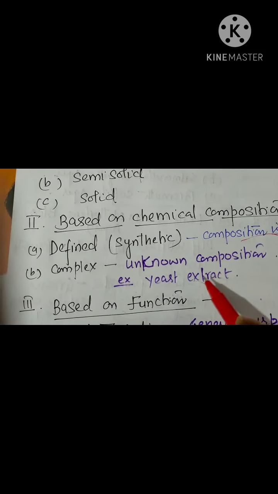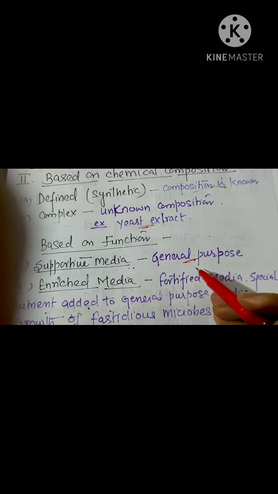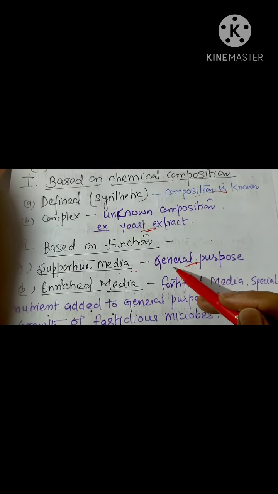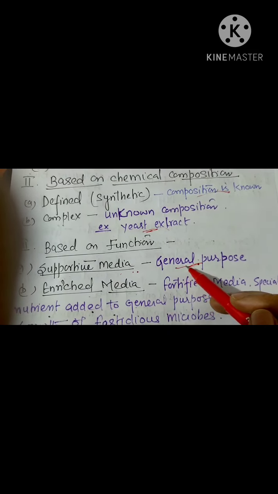So these are the two ways, based on physical nature and based on chemical composition, that we can classify the media. Now based on function, the media can be of four types. First is the supportive media. These are very general purpose media, which can be used for any organism, like when initially we grow microbes, we use supportive media.